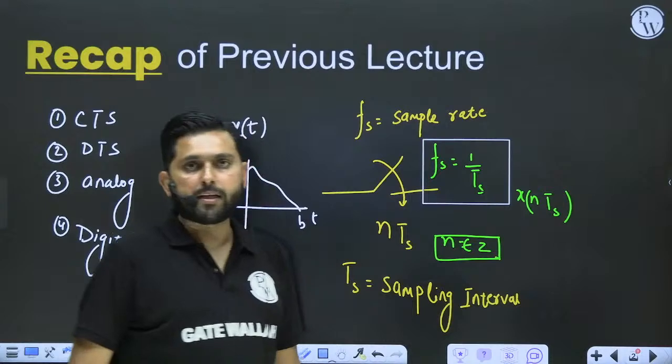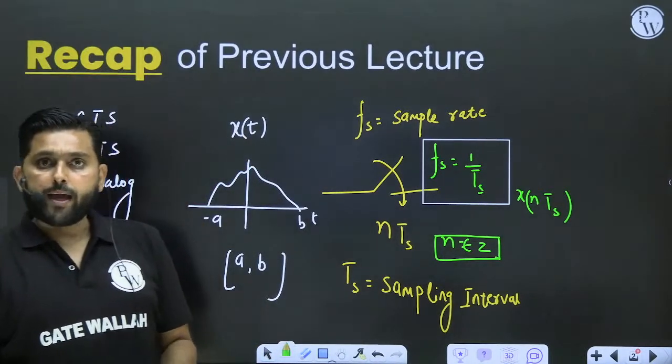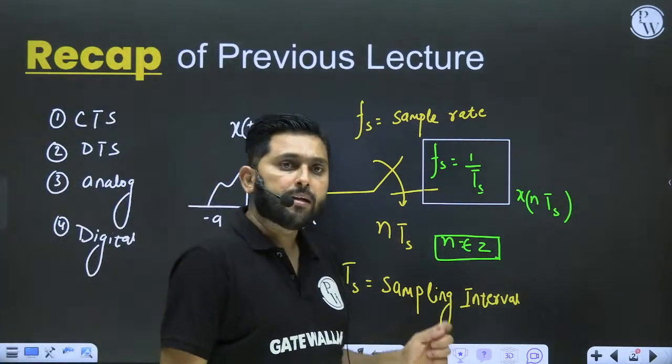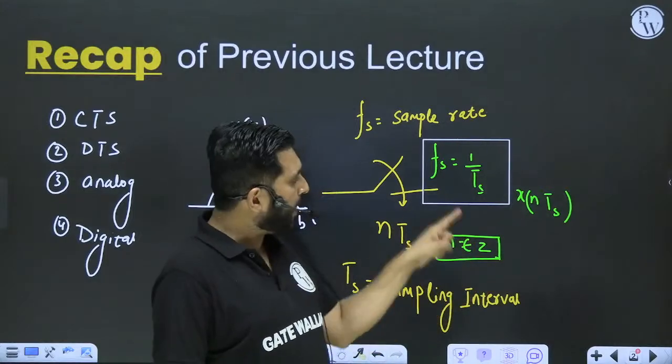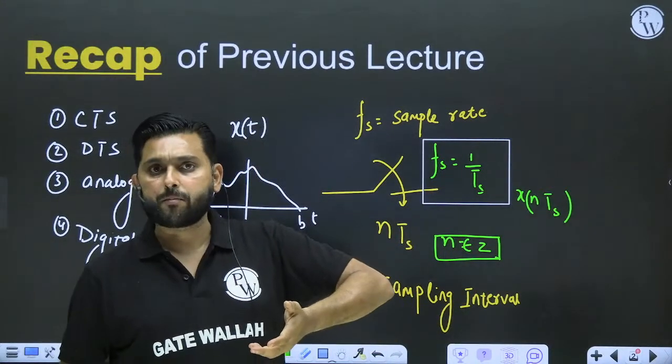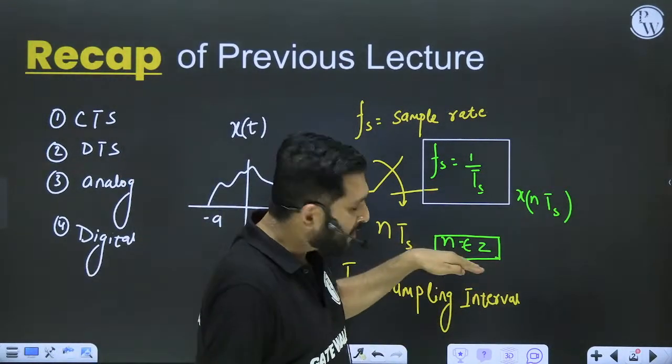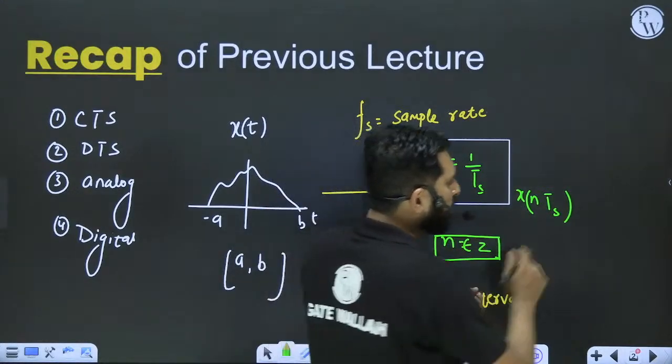N belongs to integer. Okay. Who is asking? Cyan. Cyan, n belongs to integer. So we are taking the integer values of ts. Okay. So this n belongs to my integer, and this is x of nts.